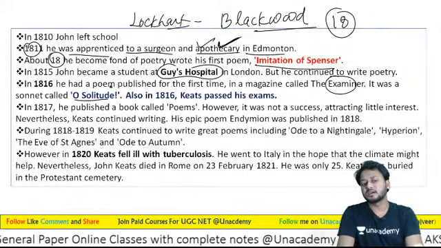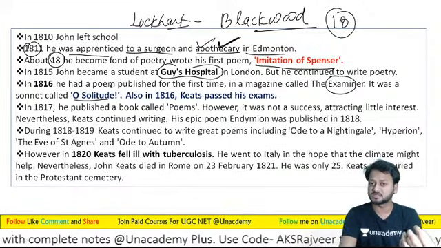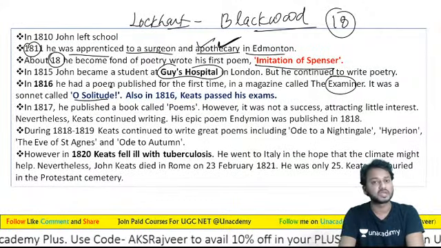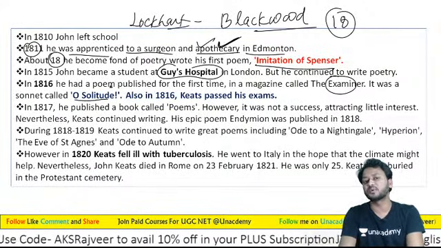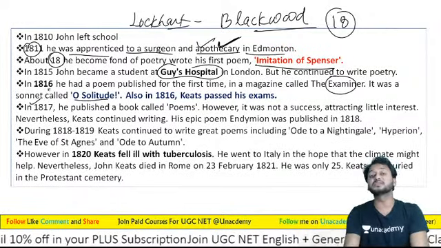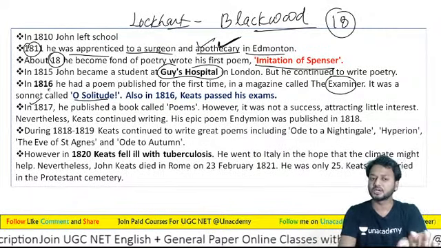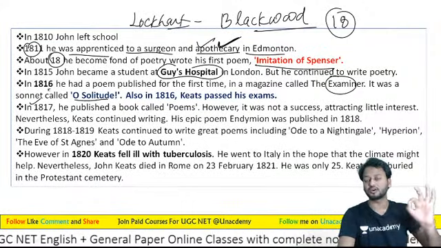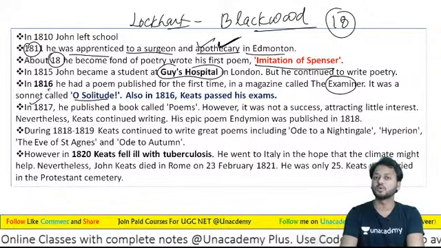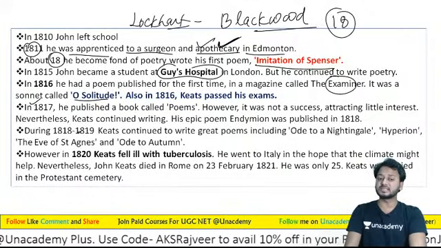Now learners, see, I'm just proceeding towards the time period when he writes his greatest odes, like Ode to Autumn, Ode to Psyche, Ode to a Nightingale, and then, learners, other poems too. So learners, you must understand this is the year 1817, the most failure year. Learners, it was very bad in his life, because he published his poem Endymion, "A thing of beauty is a joy forever, its loveliness increases and it never passes into nothingness", but it was not praised and nobody liked it. Later on, learners, the 1818 to 19 time period.